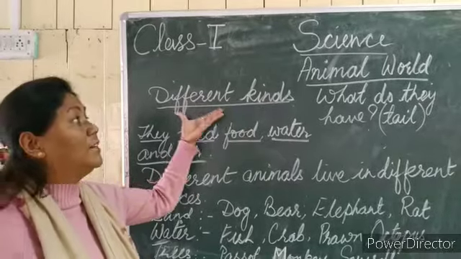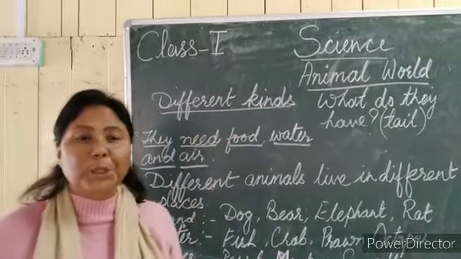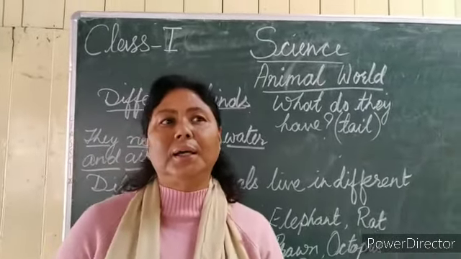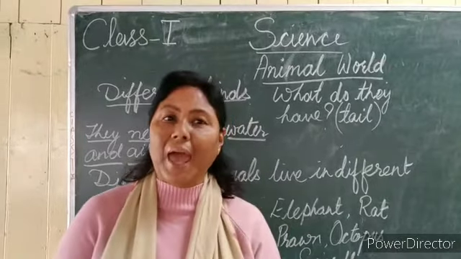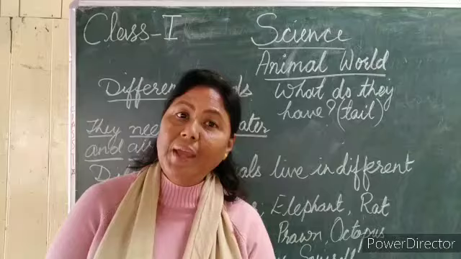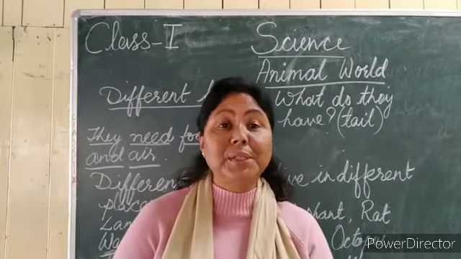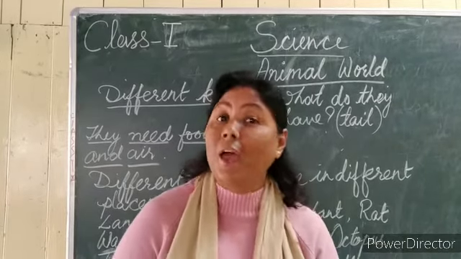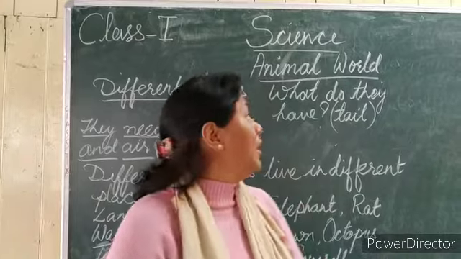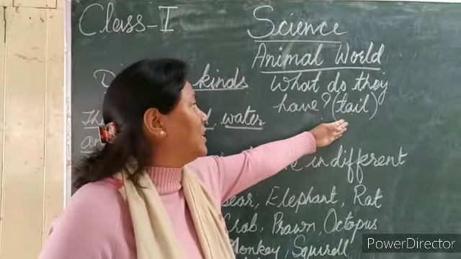I have written "different kinds". Why have I written different kinds here? I want to explain that when we talk about animals, there are different kinds of animals we have. One thing most of them have in common is a tail. You know what a tail is? Yes, they have a tail. I have written it here.